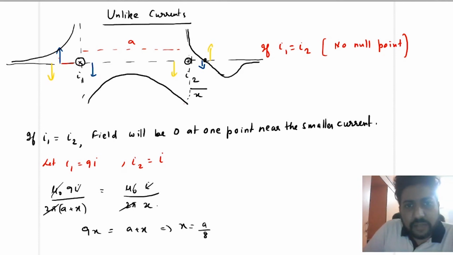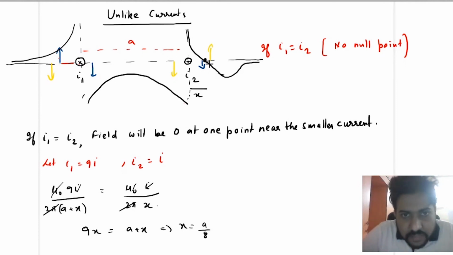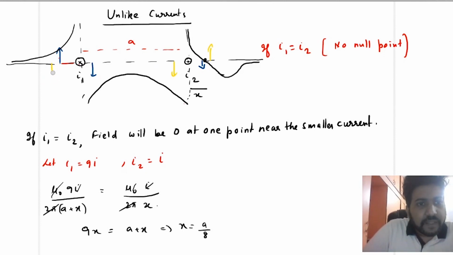Now let us look at the second wire. So the second wire, the current is pointing out of the plane. If the current is pointing out of the plane, the curl of your fingers will be anti-clockwise. So if the curl of the fingers is anti-clockwise, here it is upward and here it is downwards. Okay, so again what you can do is make this shorter. Why? Because as the distance increases, the field decreases.